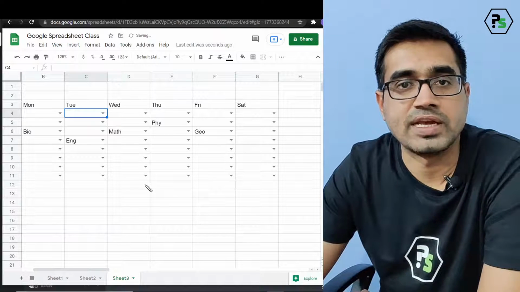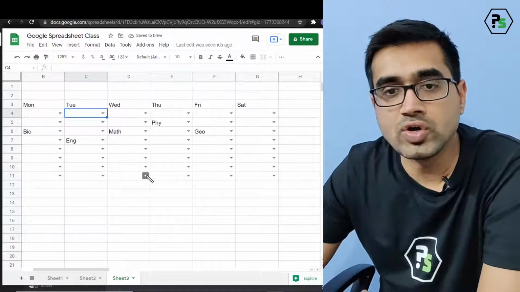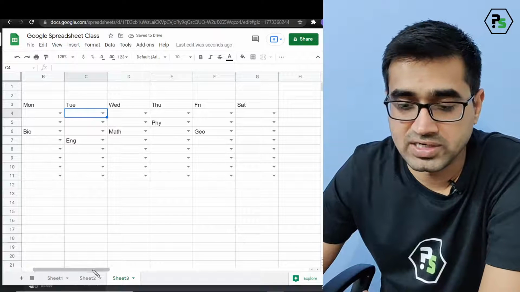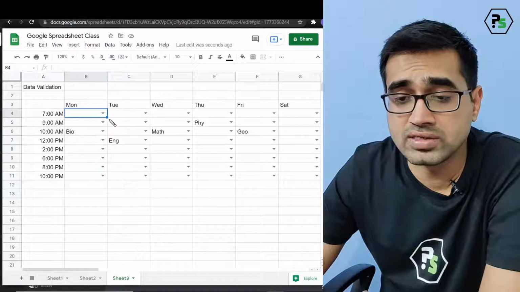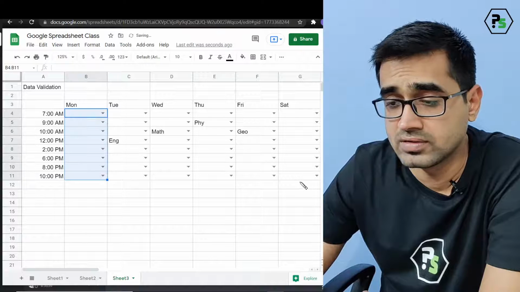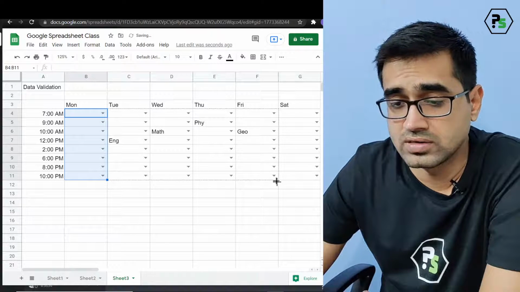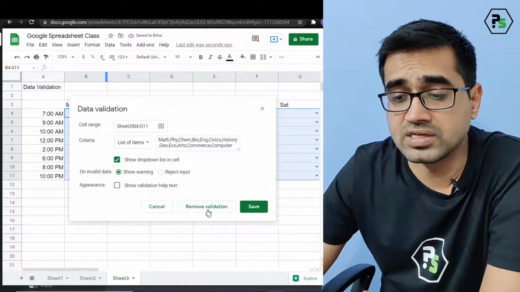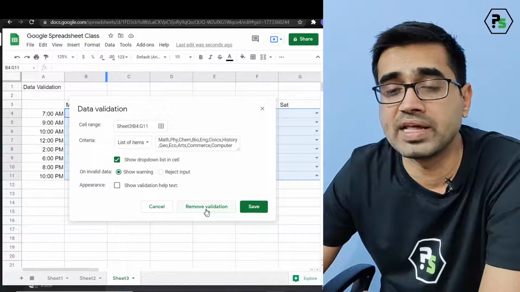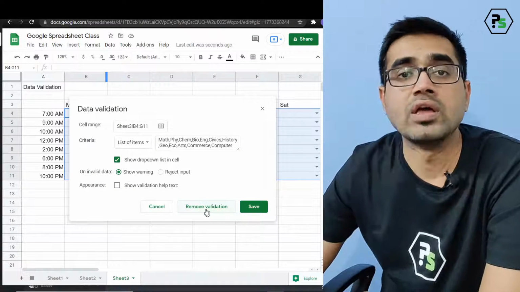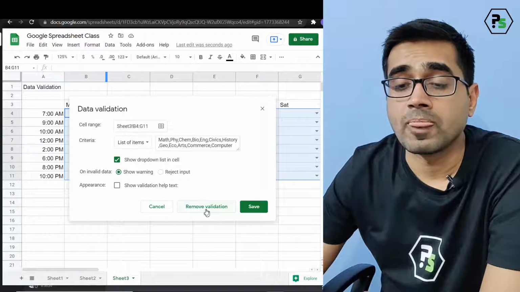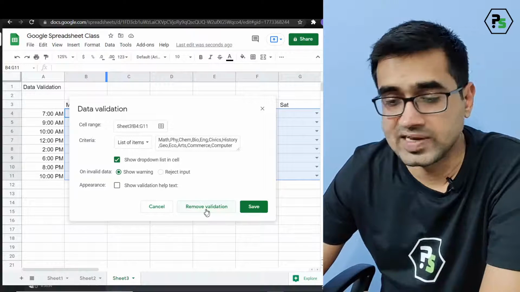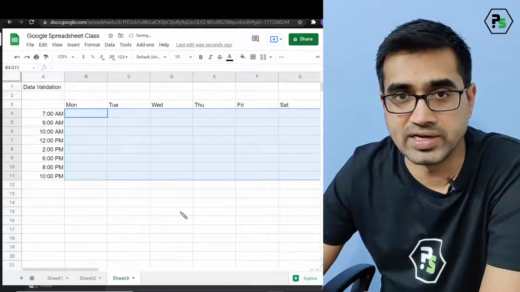Now, by the way, you cannot delete a data validation by clicking on delete. It won't work. So what you need to do to remove a data validation is you have to click on it. I'm right now selecting every data so that I can remove it at once. Go to data validation, click on remove validation. Remember, data validation can only be removed when you have gone through data, not by deletion. There is no way to delete data validation.